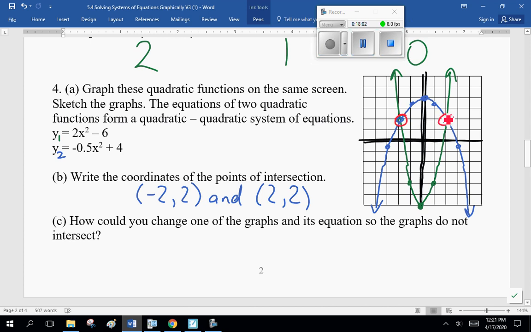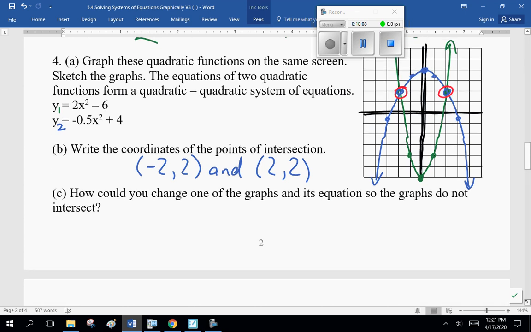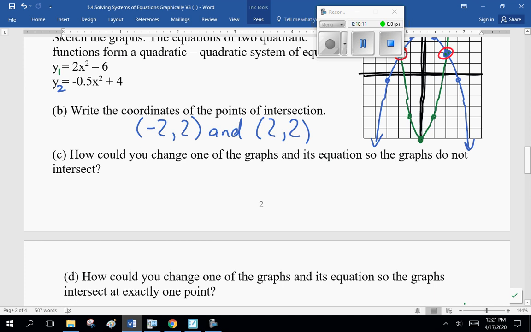Now, how could you change one of the graphs in this equation so the graphs do not intersect? Well, so how could you change one of the graphs? Well, remember, the easiest way to draw the graph, we could change an a, a p, or a q so that one of the graphs gets skinnier or changes direction. If they both opened up and the blue one was much skinnier, they wouldn't intersect. If we change the p-value on one of them, like to plus 50 or something, then one graph is going up and far away, and the other graph is far to the right or left and going down.